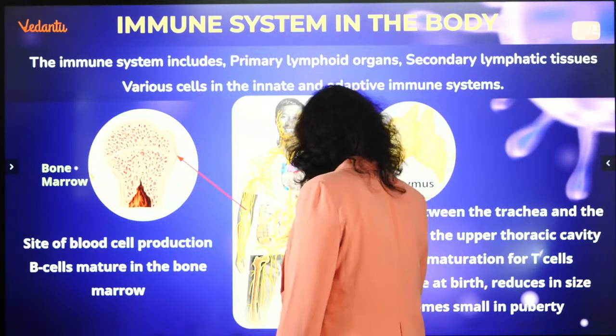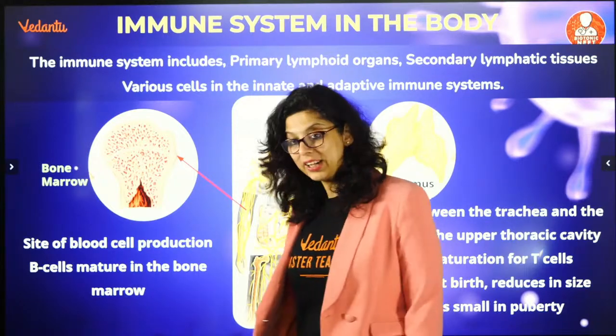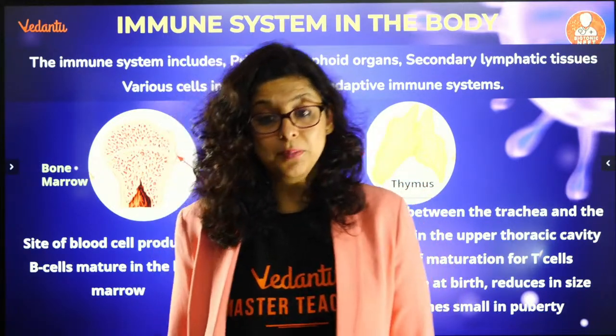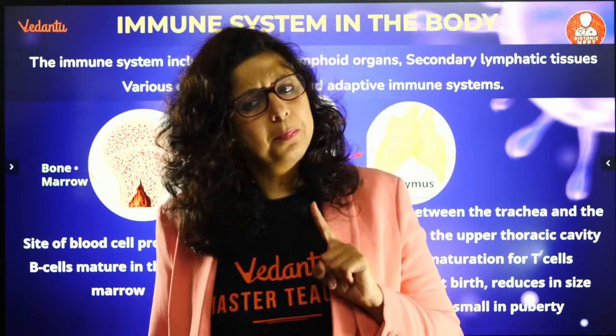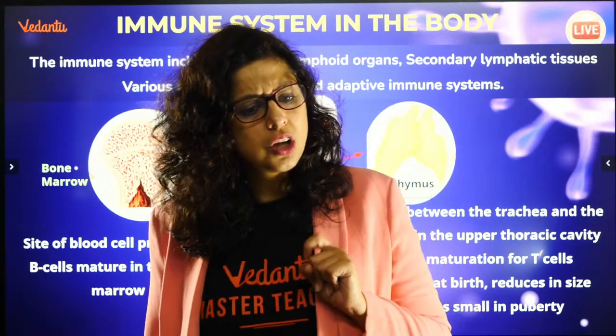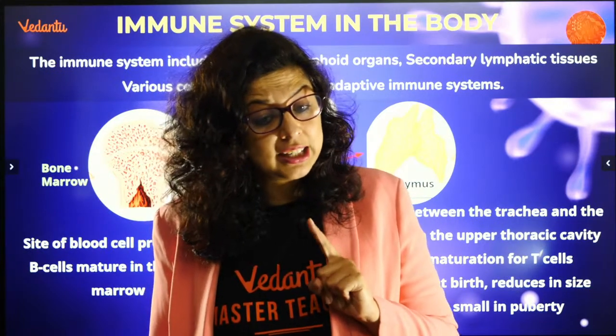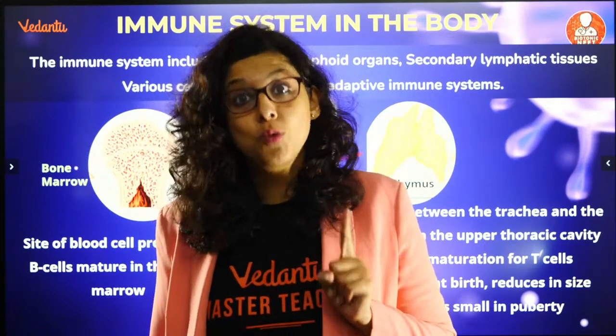अब आ जाते हैं इम्यून सिस्टम इन द बॉडी पे और कैसे ये इम्यून सिस्टम कई बार हमारी बॉडी में कॉम्प्रोमाइज होता है. तो मैंने आपको क्लास में भी बताया था, where are B and T lymphocytes produced? Where are both of them produced? अविनाश, अनीता, they are produced in the bone marrow. B lymphocytes mature in the bone marrow. T lymphocytes mature in the thymus. Is that clear? No worries, Ashok. Please stop saying sorry. Please pay attention in the class.